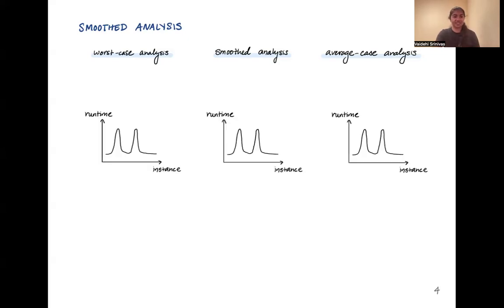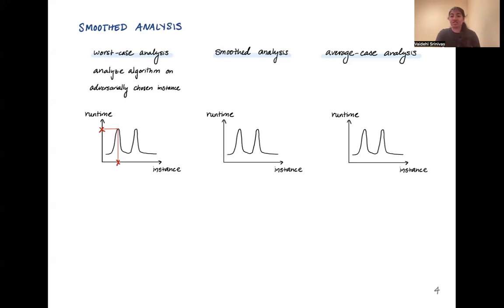So what is smooth analysis exactly? Smooth analysis is a paradigm of analyzing algorithms. Typically we study algorithms under the paradigm of worst case analysis, where we analyze the runtime or the performance of an algorithm on an adversarially chosen instance. So for example, here, if we have this map of instances, the instance space to runtime, we would choose the worst possible instance and analyze the runtime of the algorithm on that instance. This can be very pessimistic, especially when the algorithm does well, except in a few pathological cases.